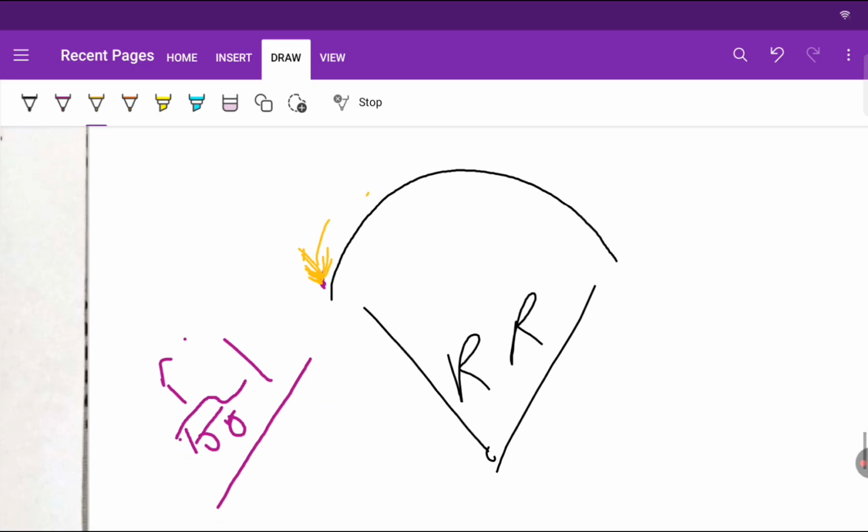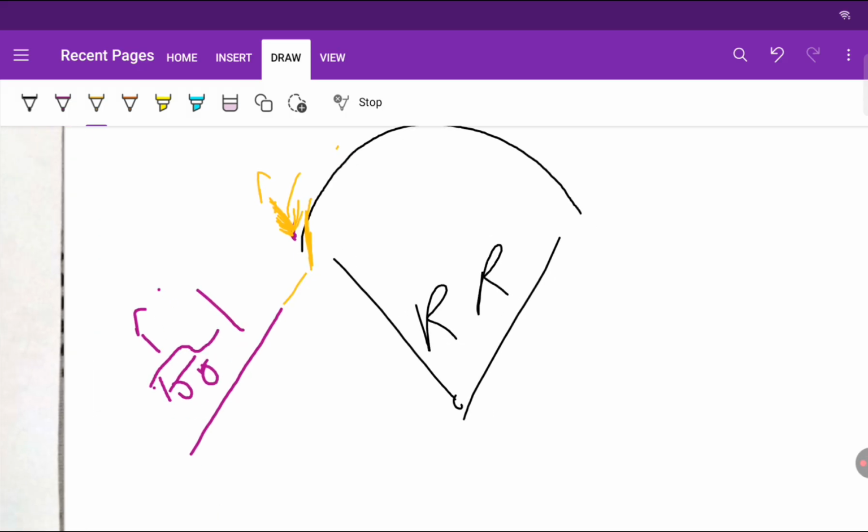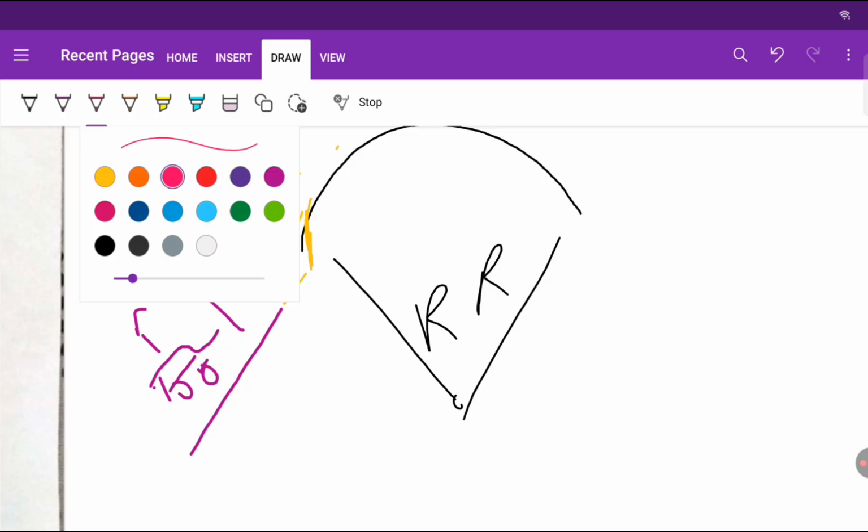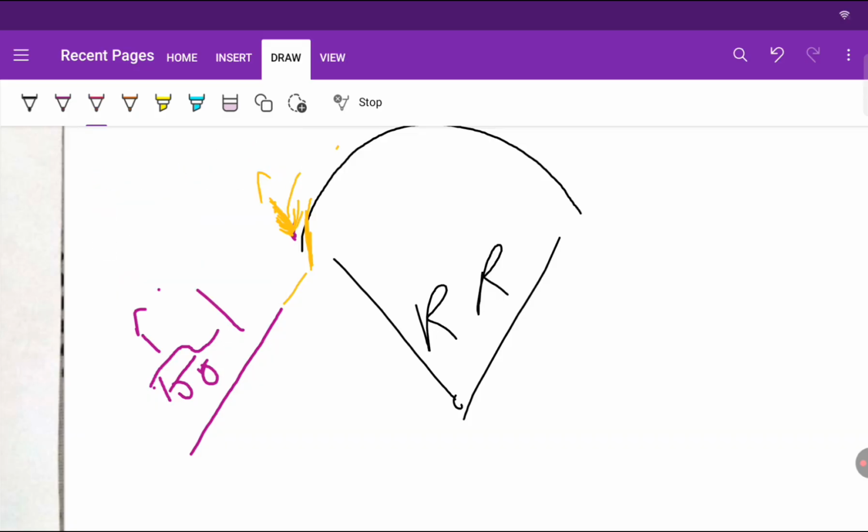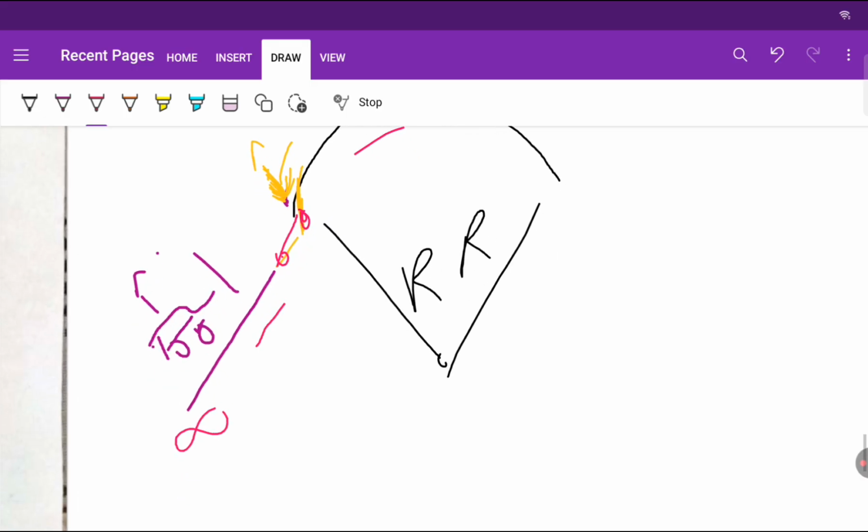If we just connect this straight line with this circular curve, it will have a sudden action of centrifugal force. So we have to introduce a curve called a transition curve in between the straight line and the circular curve. At this point the radius is infinite, right?